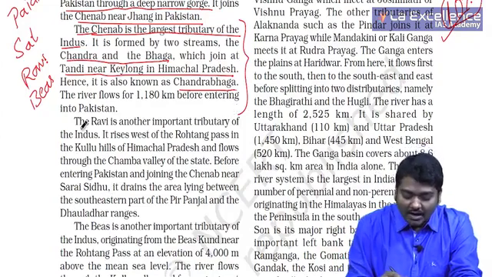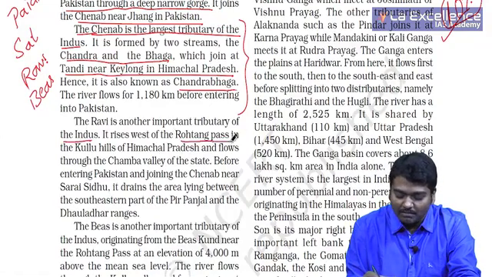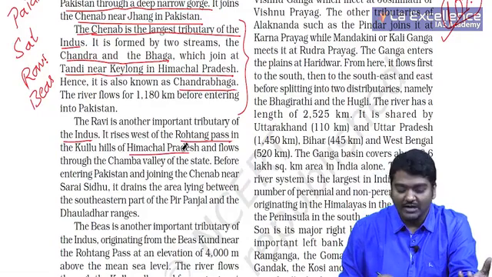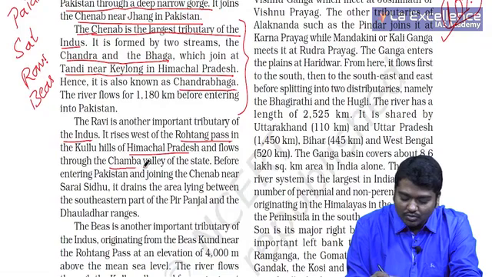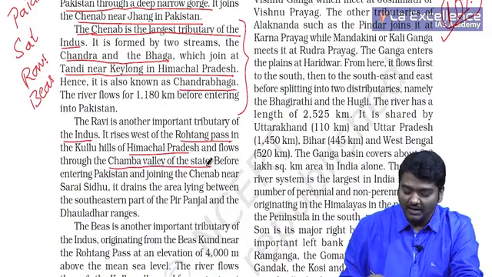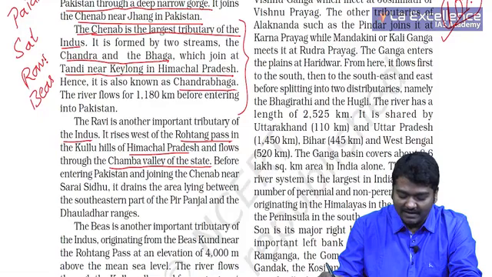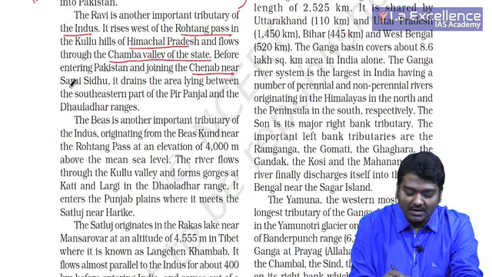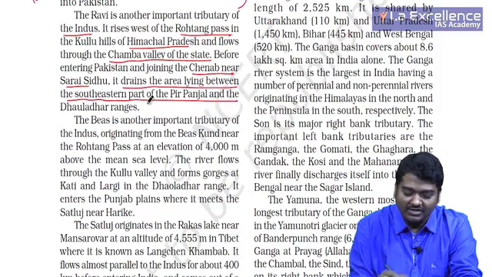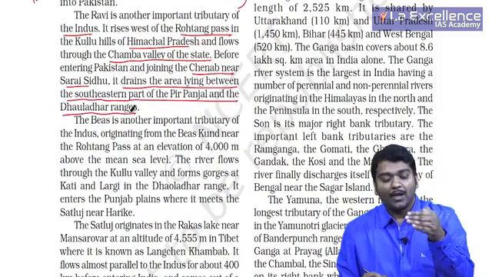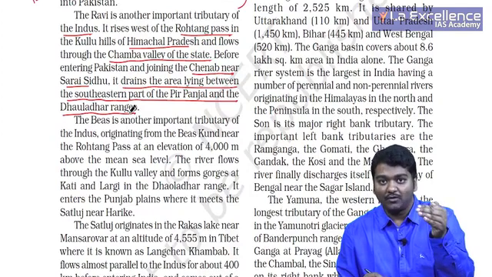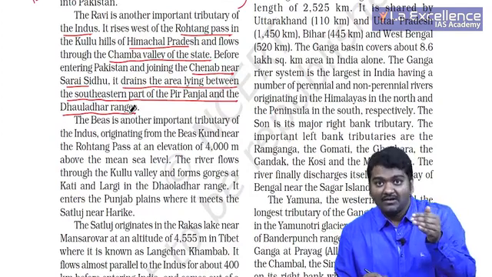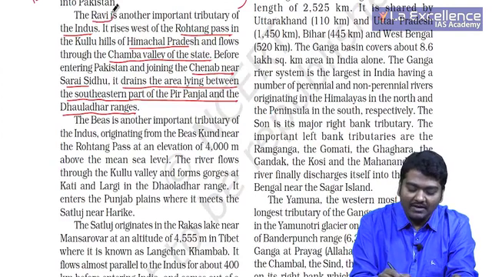Then you get the Ravi, another important tributary of Indus. It rises west of Rohtang Pass in Himachal Pradesh, Kullu Manali, you might have heard of it, and flows through the Chamba Valley of the state, not Chumbi Valley. Chumbi Valley is in another place, it is Chamba Valley. Before entering Pakistan and joining the Chenab river, it drains the area lying between the southern part of the Pirpanjal range and the Dauladhar ranges. In between Pirpanjal and Greater Himalayas, Jhelum flows. In between Pirpanjal and Dauladhar, you usually see Ravi river flowing.